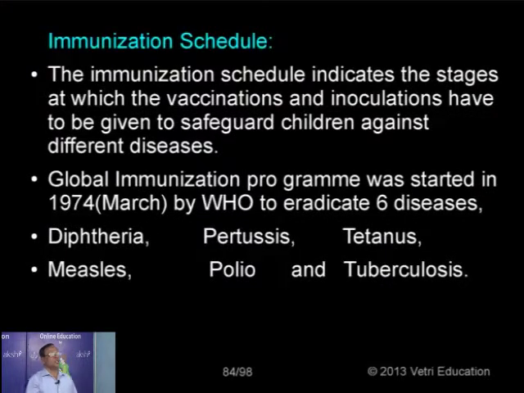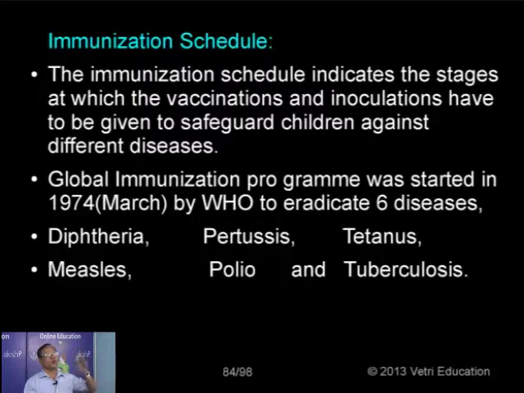Now, the immunization schedule. We have seen that this Sunday is for polio, this Sunday is for BCG, etc. That is the immunization schedule. It indicates the different stages of development, starting from birth up to the adult stage, at which the vaccinations and inoculations have to be given to the child to safeguard against different diseases. That's why it's called the immunization schedule.